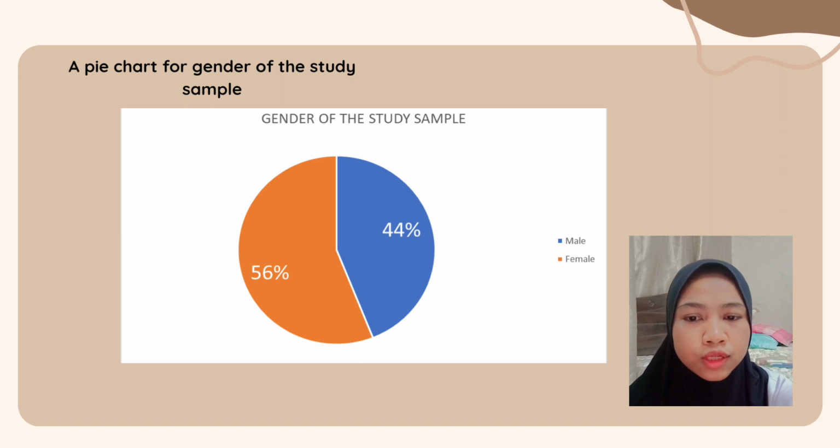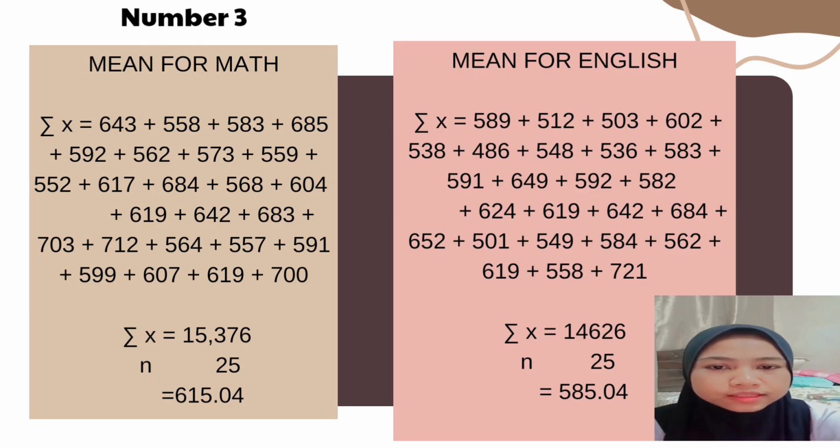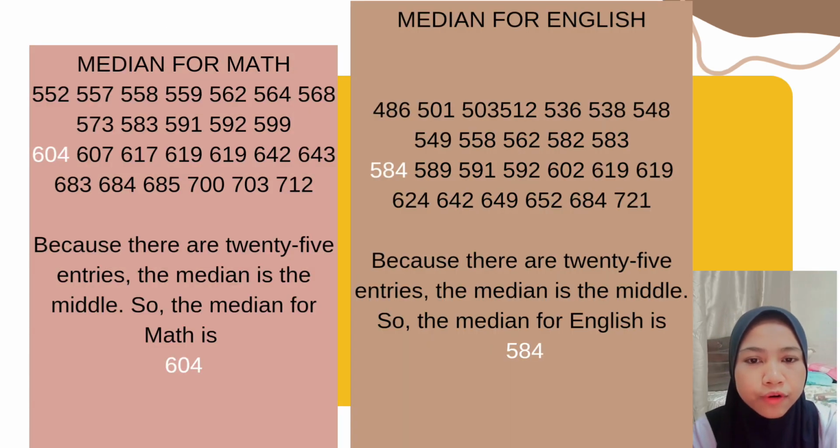The total of the male is 44%, while the female is 56%. Next, the mean for maths is 615.04, while the mean for English is 585.04. The median for maths is 604.